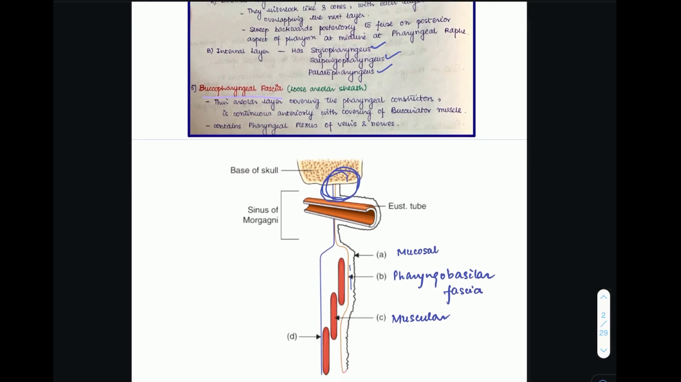Coming to the last layer of the pharynx, this is known as the buccopharyngeal fascia, which is basically nothing but a loose areolar sheath. This layer, the blue layer, is the buccopharyngeal fascia. This layer is a very thin areolar layer covering the pharyngeal constrictors and is continuous anteriorly with the covering of the buccinator muscle. Now, why is this layer important? It contains the pharyngeal plexus of veins and nerves.